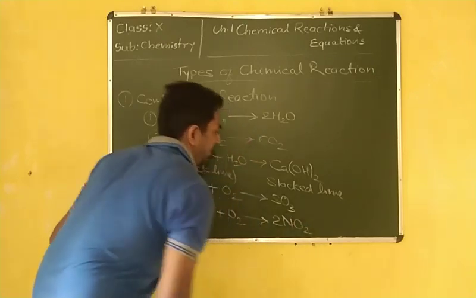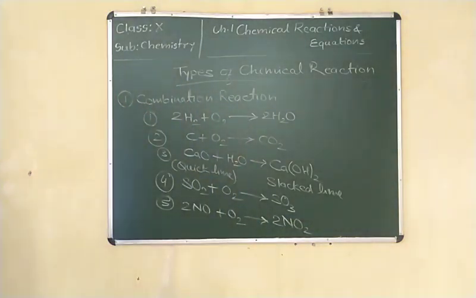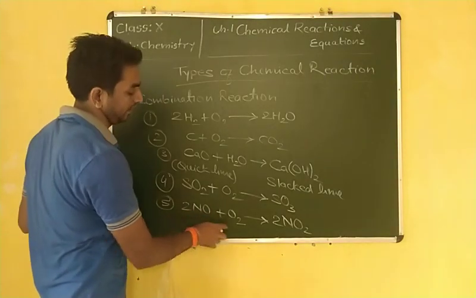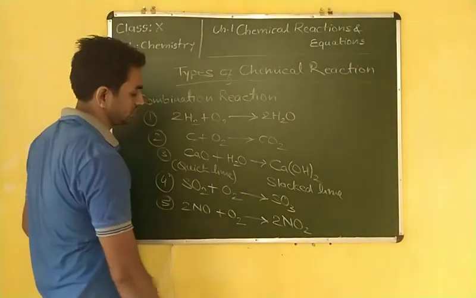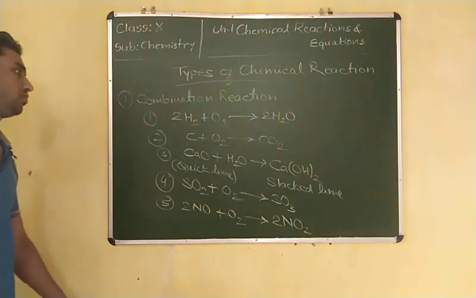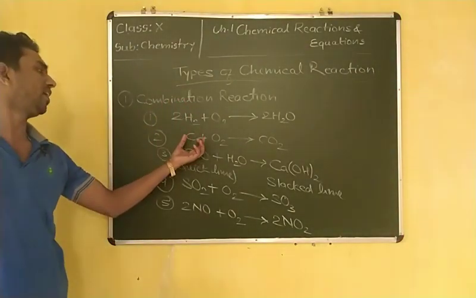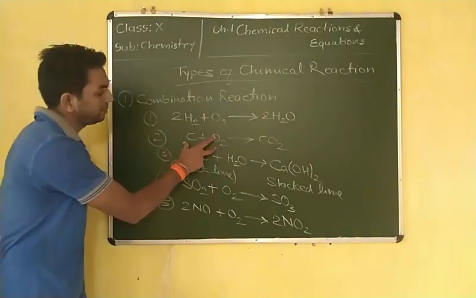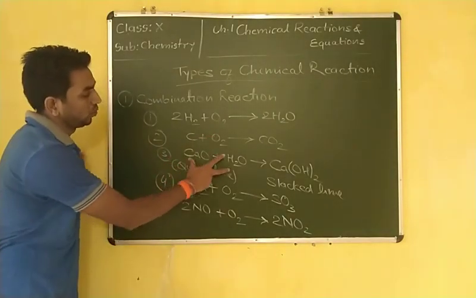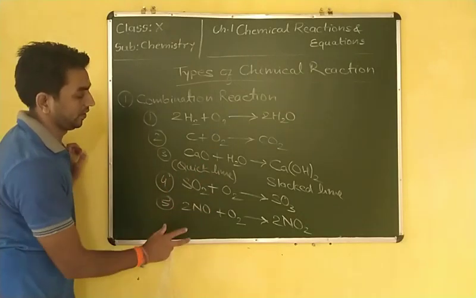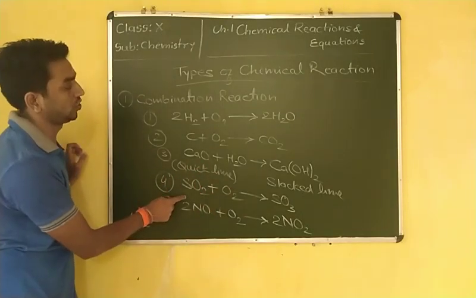Nitrogen dioxide. Okay, nitrogen dioxide. Sorry, nitric oxide. Nitric oxide when it combined with the oxygen, then it forms what? Nitrogen dioxide. Okay, so a combination reaction may proceed when two elements combine, two compounds may combine, or one element and one compound may also combine.